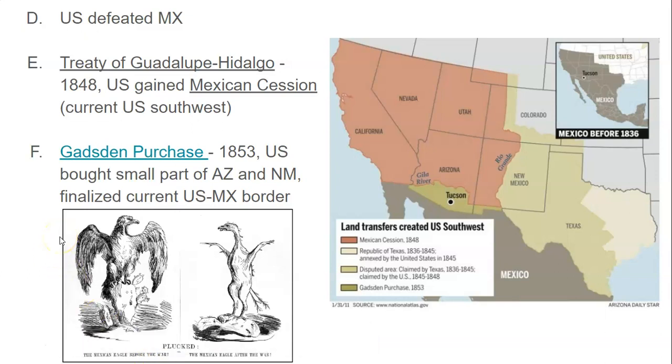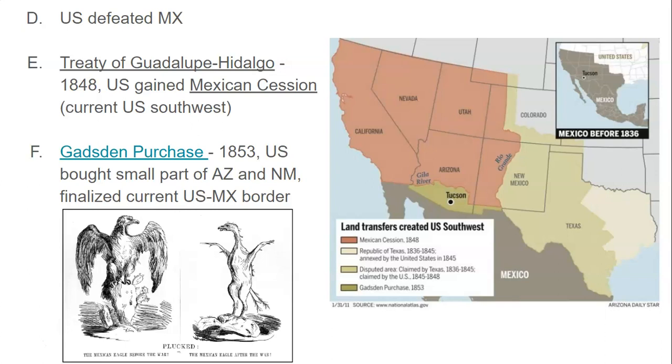It's standing on a really healthy cactus. But then on the other side, it says the Mexican eagle after the war, and you can see that the feathers have been plucked, representing the land that was taken, and the cactus is kind of dead and wilted. So they definitely feel like they got the short end of the stick in this war.